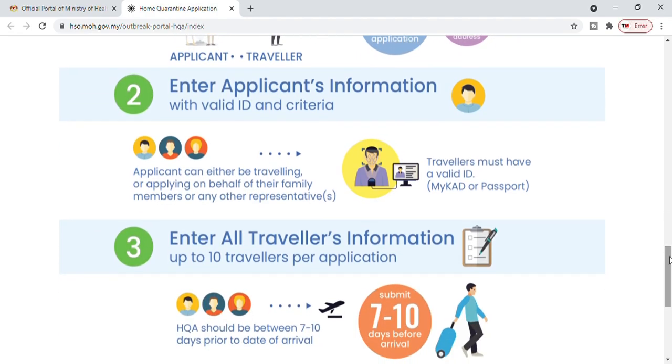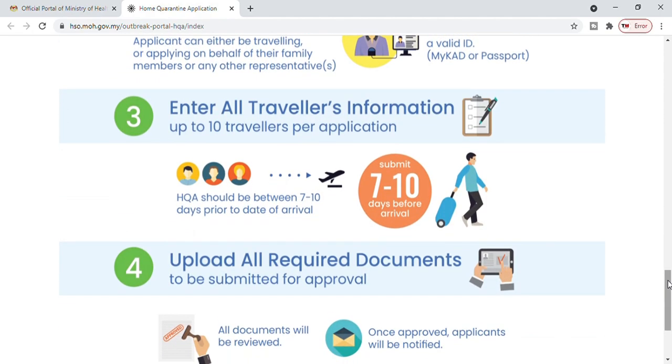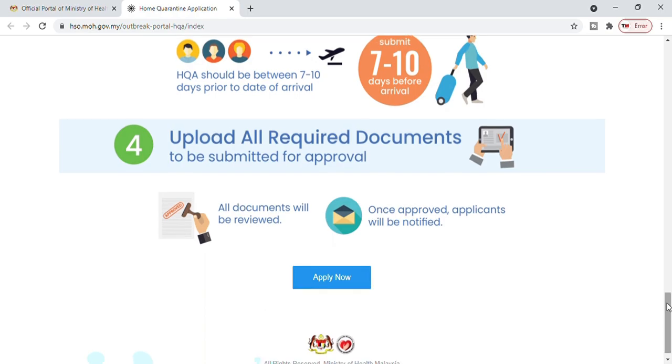Step 3, enter all travelers' information, up to 10 travelers per application. So that should be between 7 to 10 days prior to date of travel. Suppose you are traveling after 7 to 10 days, then you need to make sure that before 7 to 10 days you apply for this. Upload all required documents to be submitted for approval. All documents will be reviewed. Once approved, applicant will be notified by email notification. So that will happen after applying this. So we can just click on apply now.